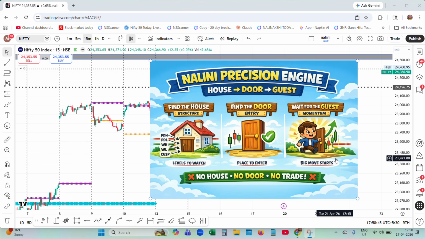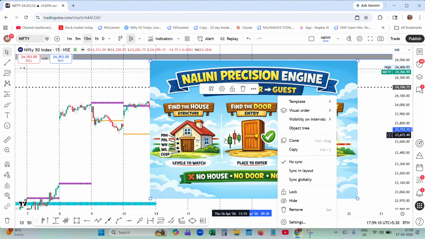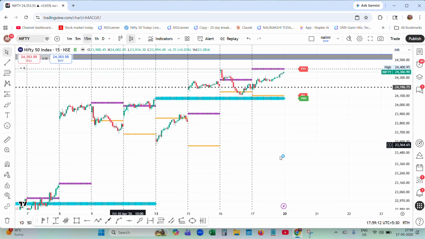Remember this. First, find the house, find the door, and wait for the guest. These are the three things I see before taking the trade. I'll explain it to you. Remember this. You can take the picture, keep it on your desk, and let me remove this.